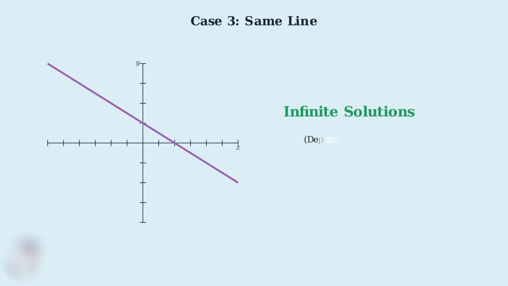The third and final case occurs when both equations represent the exact same line. When 2 equations represent the same line, every point on the line is a solution to both equations. This means the system has infinitely many solutions. We call this type of system dependent because one equation depends on the other. They're essentially the same equation written in different forms. Any point you choose on this line will satisfy both original equations.